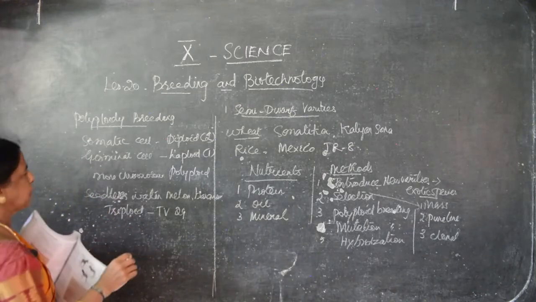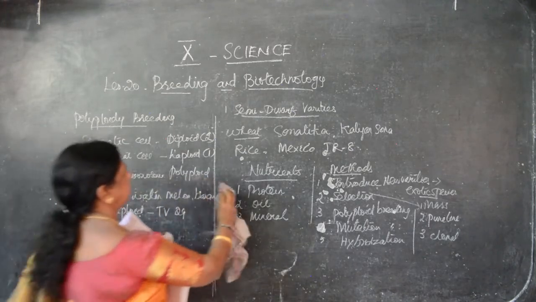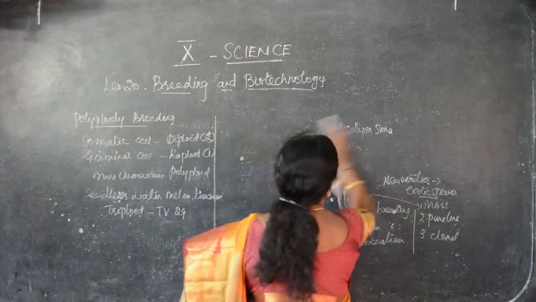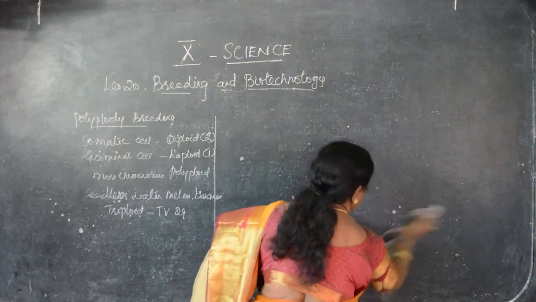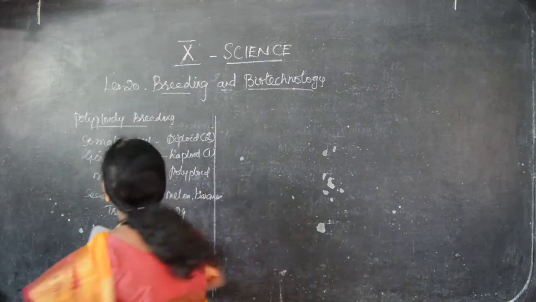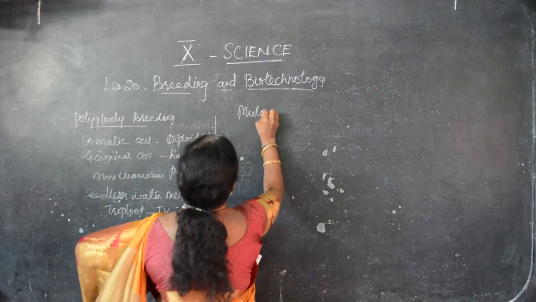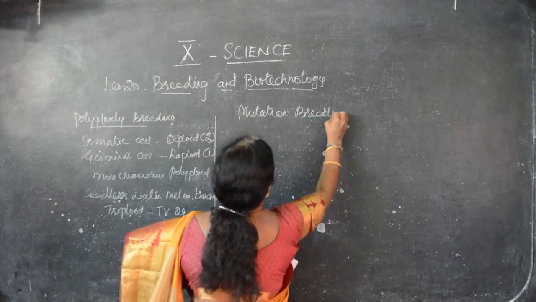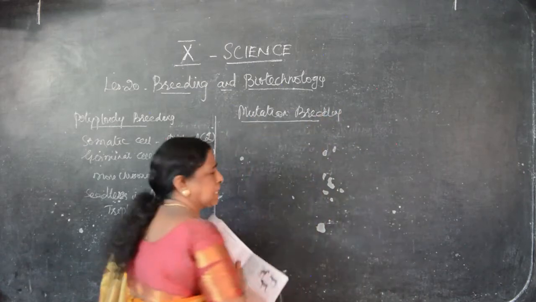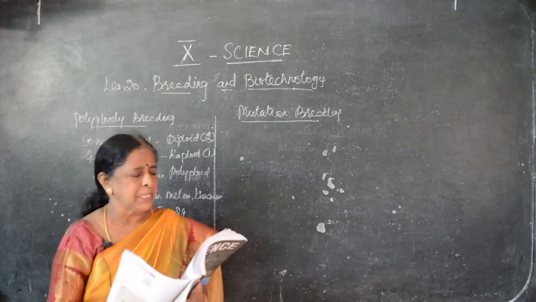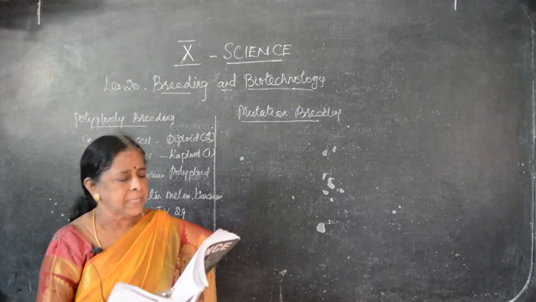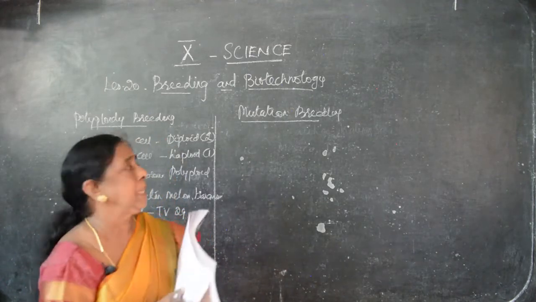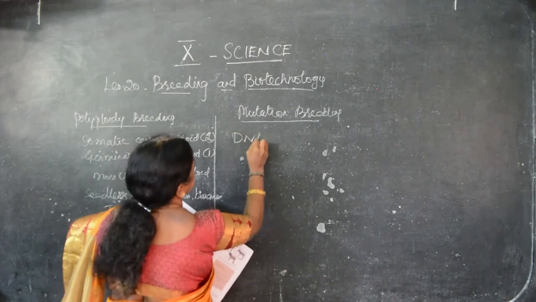Next one, what is it? Mutation breeding. Next one is mutation breeding. Mutation, sudden changes. Mutation means what? Sudden changes, already explained. Mutation is defined as a sudden heritable change. Heritable means what? A change across generations in the nucleotide sequence of the DNA in the organism. Sudden changes in the DNA.